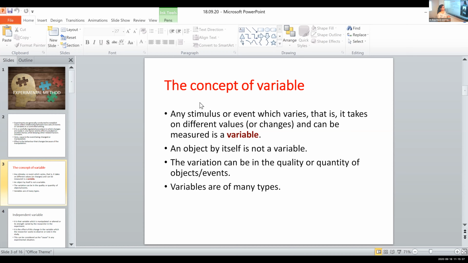The interest that you have towards something, your attitude towards something, all those are qualities. So the variation in the quality or quantity of the objects or events can occur. Then variables are of many types, and regarding the experimental method, we study 2 main variables. Okay, and we'll see what those variables are.